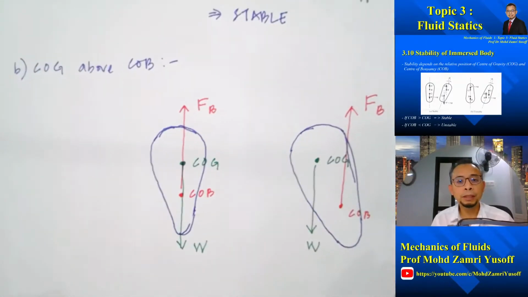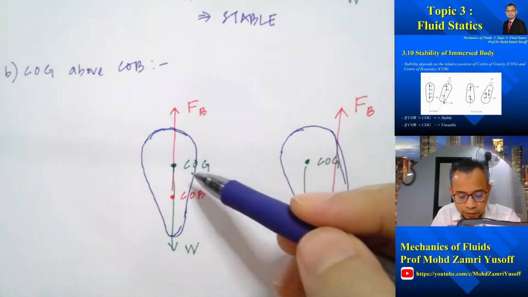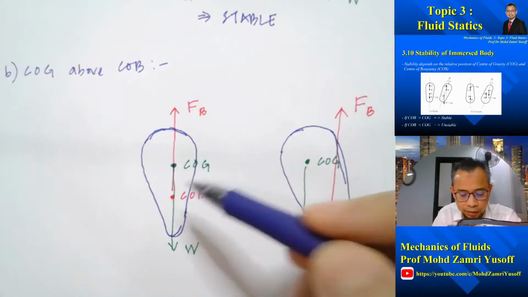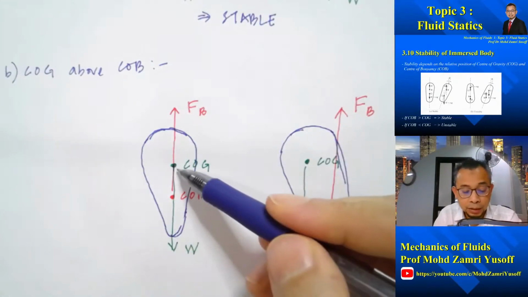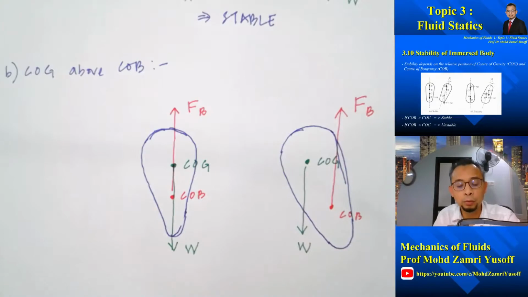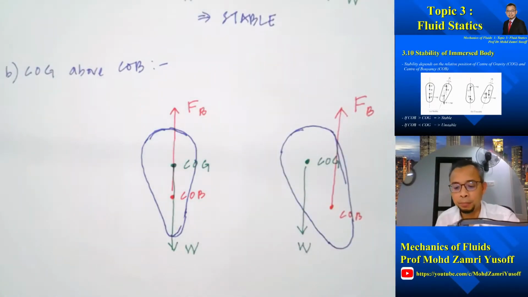Now, let us consider the case whereby the center of gravity is above the center of buoyancy, as shown in this diagram here. So, this is center of buoyancy, so buoyancy force is acting upward, and this is center of gravity, so gravitational force is acting directly downward. And let's say again we disturb the body to the left and see what happens.